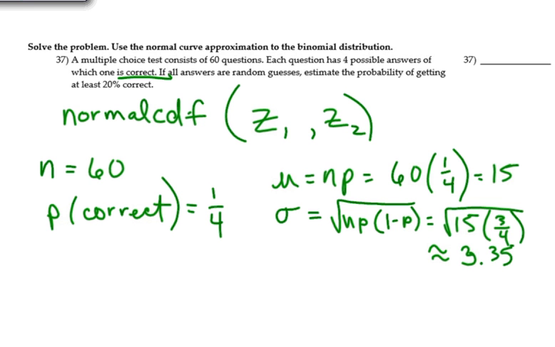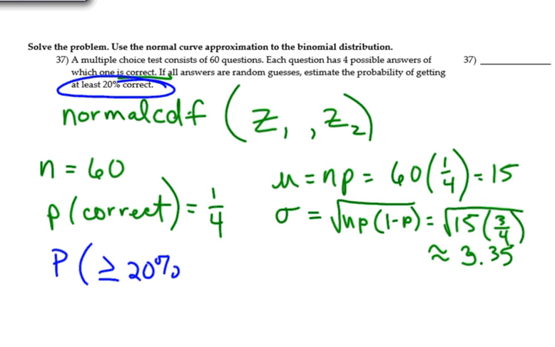Now we're going to take that and think about this in terms of z-score and how we do that. First of all, we want to get at least 20% correct. The probability of greater than or equal to 20%. We really need to know what 20% is.